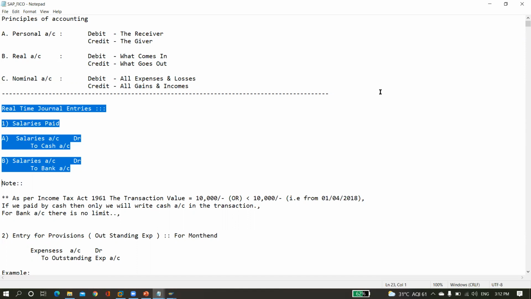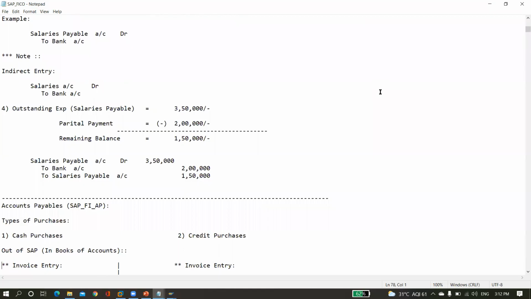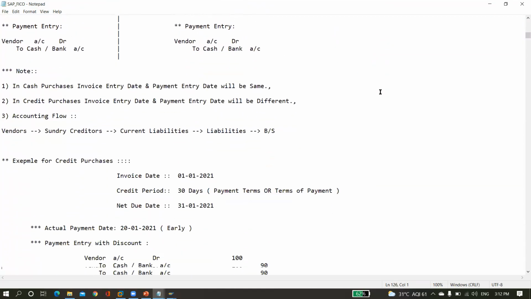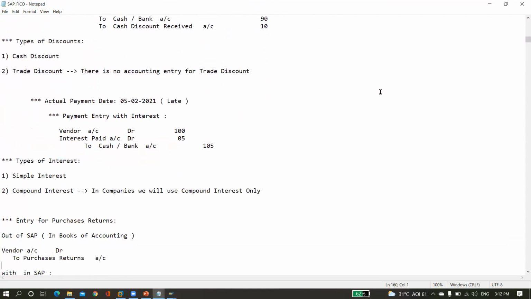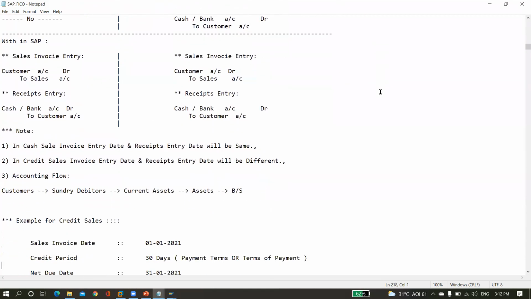These are 1 or 2 or 3 classes. Okay, see the accounting entries. Once we are strong in the basic level, like the basic accounting entries, then our work is very easy when we move to the SAP application.